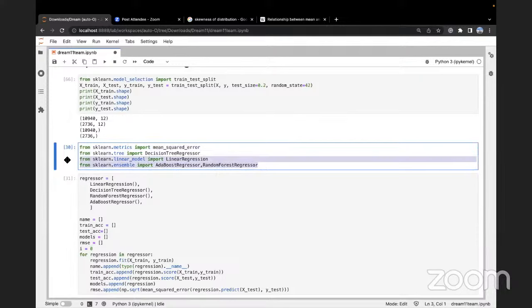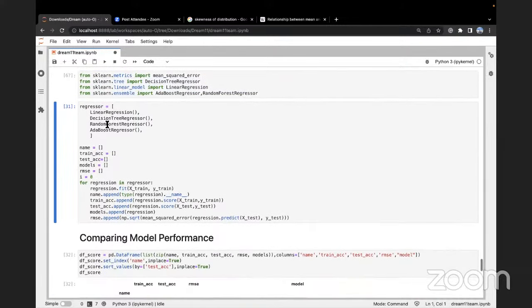Then I'm trying out multiple algorithms. I'm trying a decision tree regressor, linear regressor. If you don't know about these models, don't worry. In our IV sessions, we cover them in a lot of depth. So if you've already enrolled or if you're going to be joining IV, you'll get to learn all of this. And even if you don't know them now, you can explore them later on the internet. These are standard, classical machine learning algorithms that have performed really well on data of different types and sizes. So linear regression, decision tree, random forest, and AdaBoost regressor.